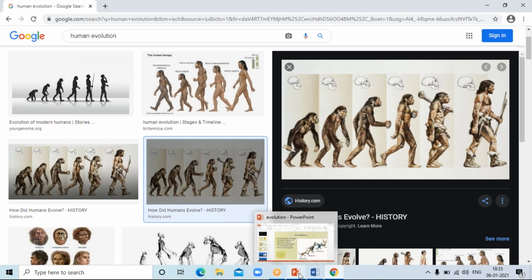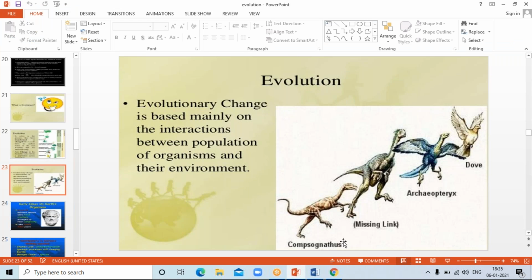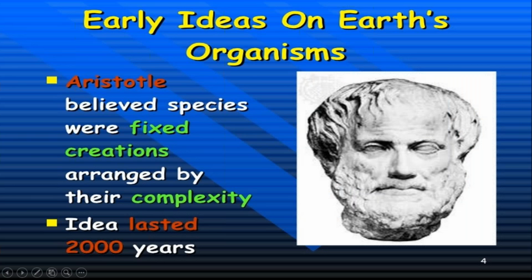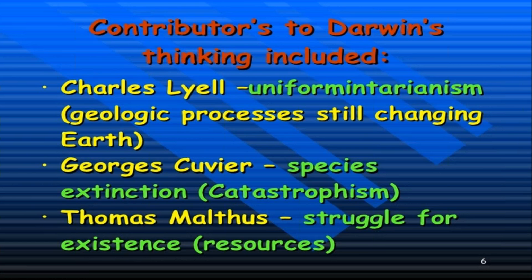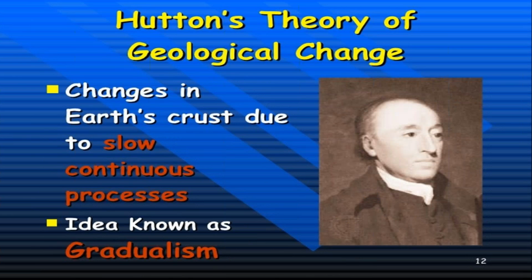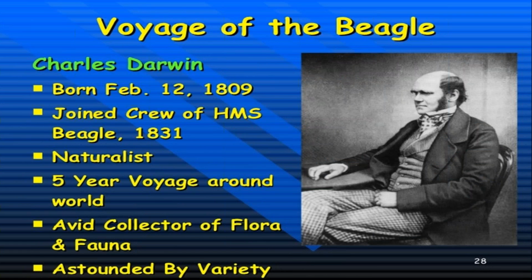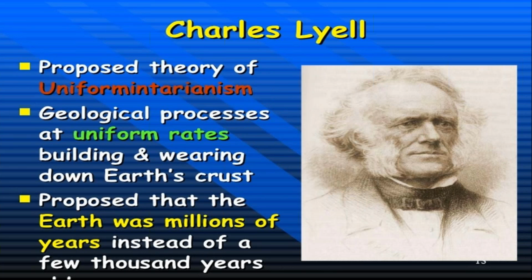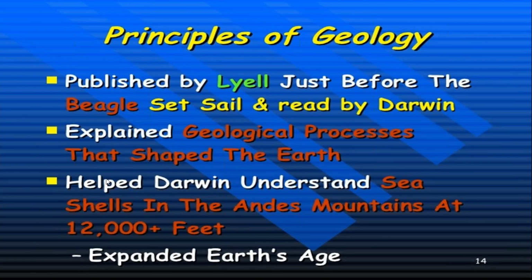So evolution takes place as per the environment. Okay, evolution takes place as per the interaction of the individual with the environment. Then there were different ideas on the earth, of Aristotle, and Darwin's thinking. The father of evolution is known as Darwin. We have discussed all this theory. Yes, the most important scientist, the main name in evolution, is Darwin. Darwin is the most important name in the unit of evolution.